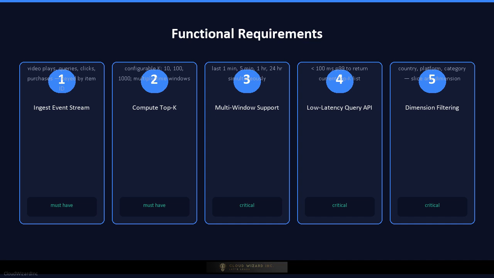Fifth, it must support filtering and partitioning by dimensions such as country, platform, content category, or user segment, so you can ask for the top trending videos in the United States on mobile in the last hour. Sixth, the system must handle item frequencies that follow a power law, also known as a long-tail distribution, which is the universal pattern in real-world data. A small number of items account for the vast majority of events.